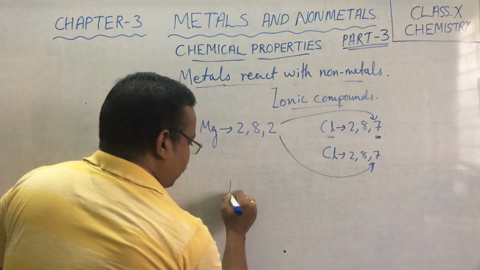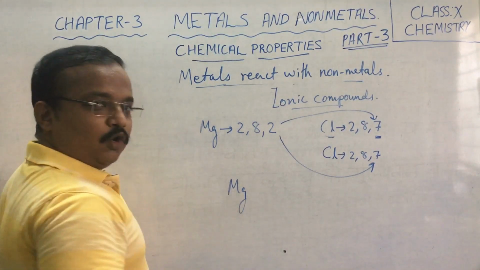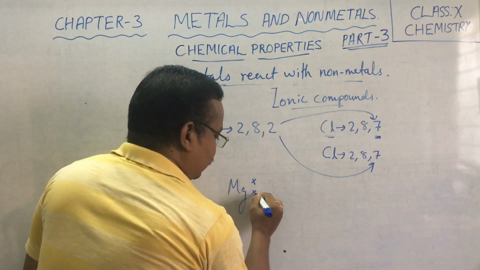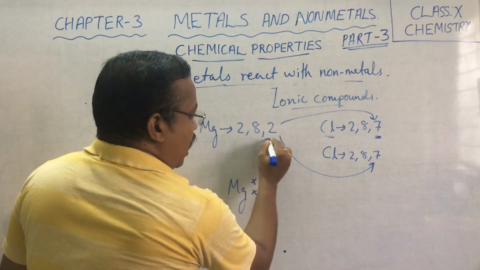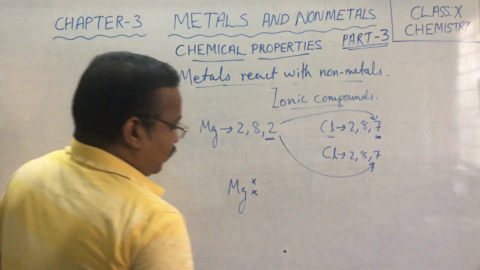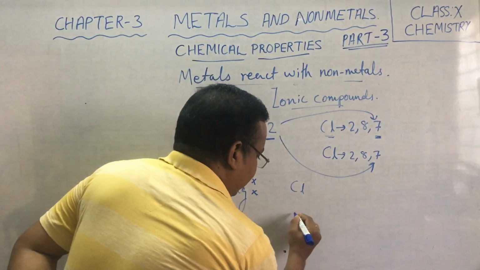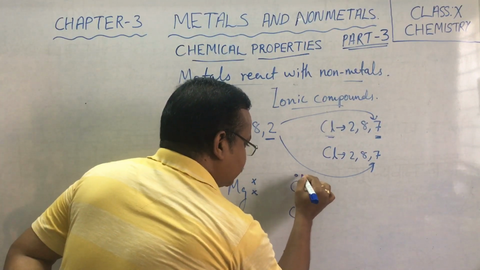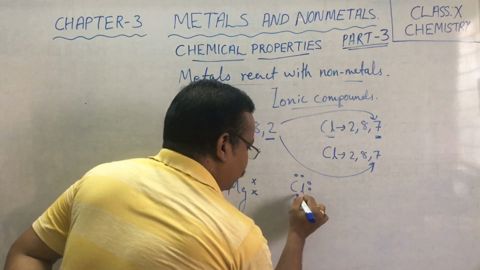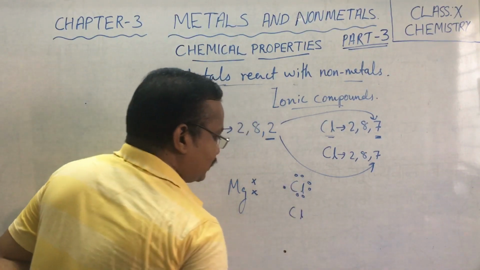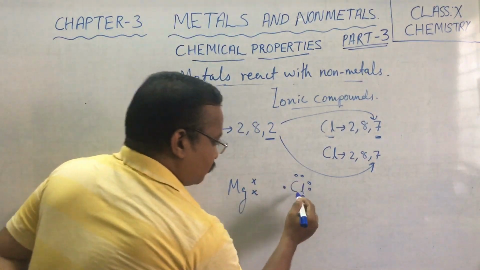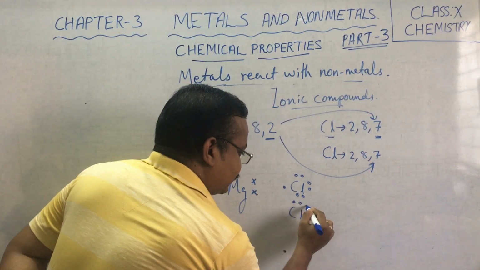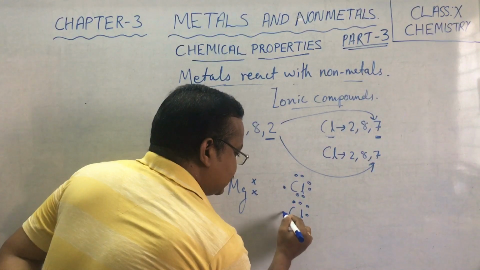Now, we can draw the electron dot structures, where we represent only the electrons in the outermost orbit. Now, there are 2 chlorine atoms. Chlorine atom having 1, 2, 3, 4, 5, 6, 7 electrons in the outermost orbit, and in the other one also 1, 2, 3, 4, 5, 6, 7.